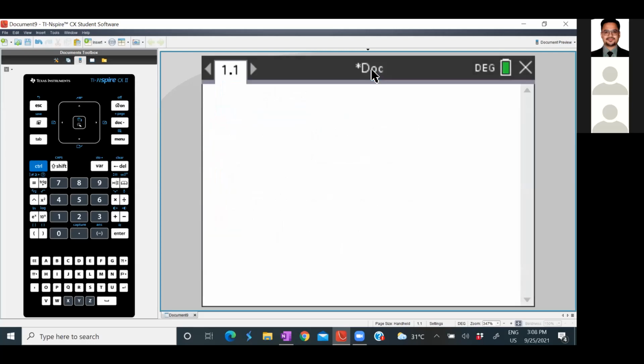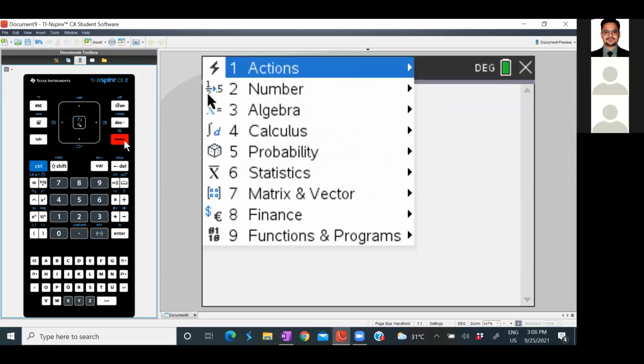So you're in page 1. And in this, now move to menu. You can see multiple options. Can someone figure out and tell me which option we have to go to out of those 9?